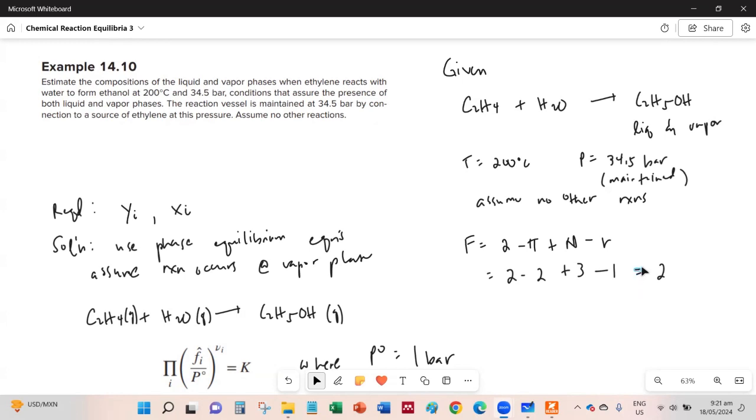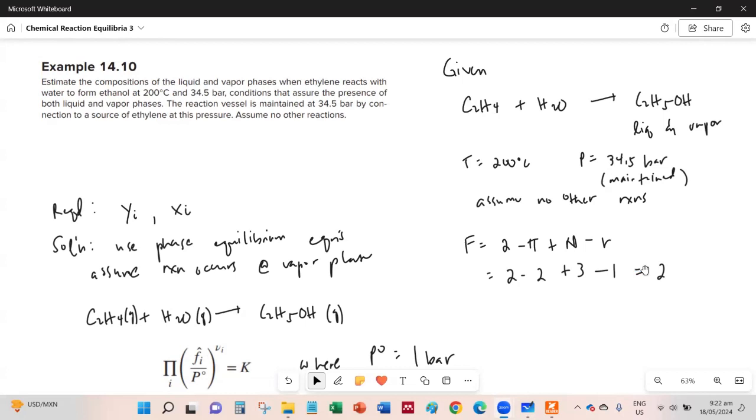So with that, we only need to fix two intensive properties, and that is temperature and pressure. So since it's already fixed, it means that the intensive state of the system is also fixed, meaning it's independent of the initial amounts of the reactants.